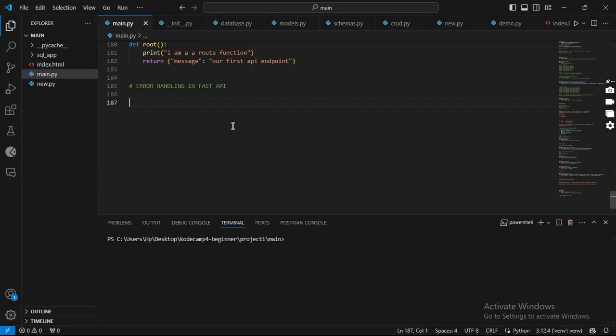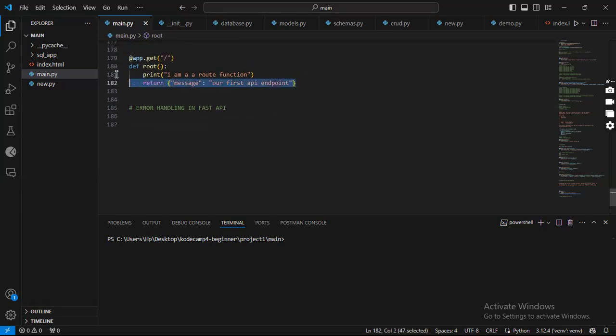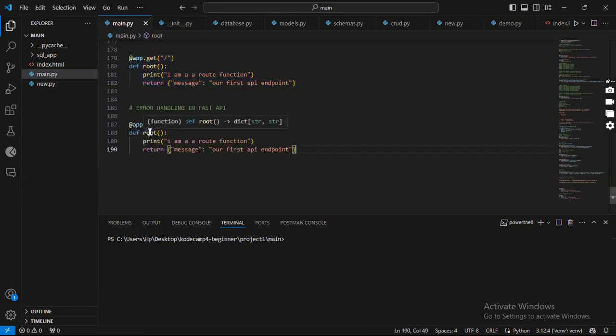So let's put a simple route. I'll copy this route that I have up here, and I'll call this route the division route, a route that handles division. I also want this route to take in two parameters. I'll call this division because we already have this route here, so there's no point putting this route down here, because that will cause a situation where this will always execute, and this other one won't execute. So you have to change that route.